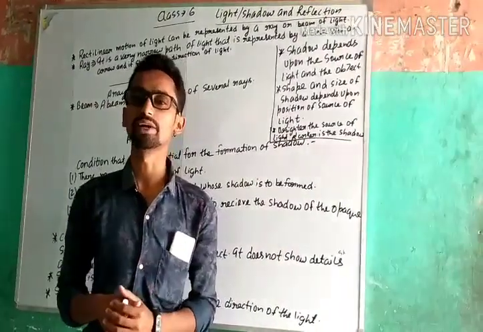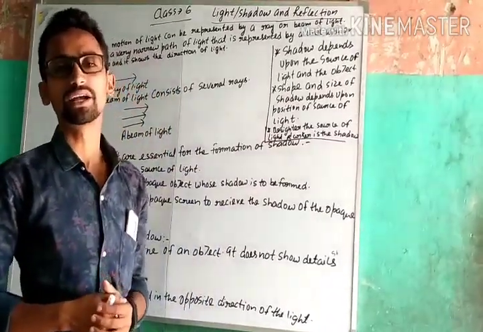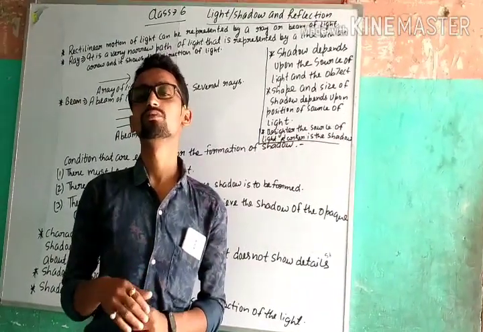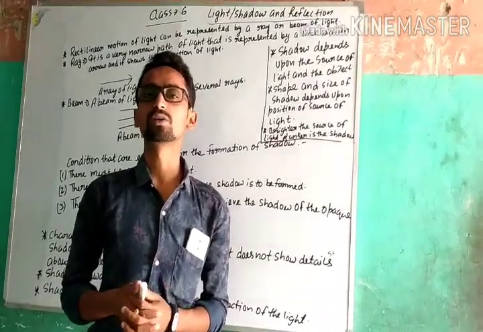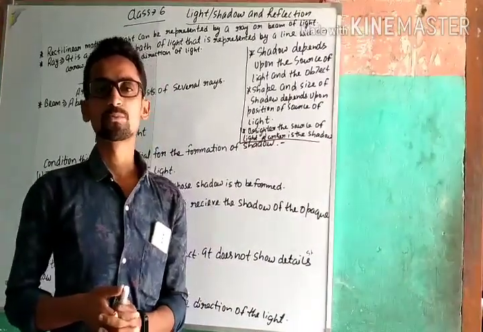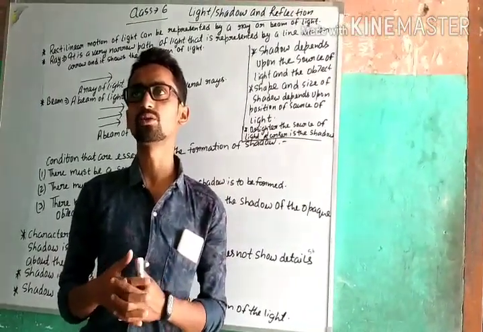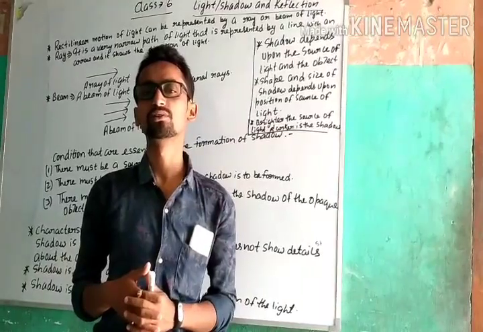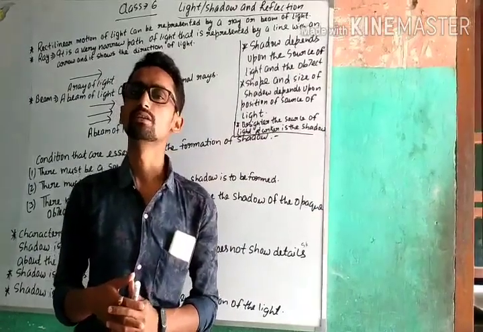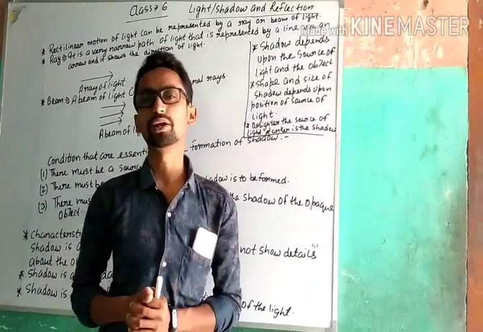rectilinear propagation of light, the basic phenomenon of light, that is reflection. Now today we are going to study about ray, beam, eclipses, shadow and shadow condition for formation of shadow and characteristics of shadow. First, today we have to start our video with rectilinear propagation of light.